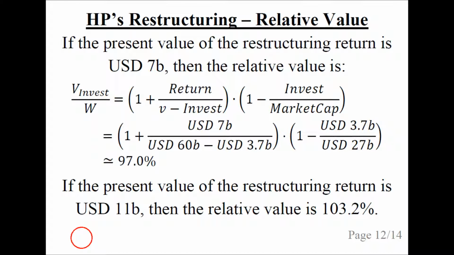We can also calculate the relative value of HP's restructuring, and we could do the same for HP's acquisition of Autonomy. So let's assume that the present value of the return on the restructuring is $7 billion. Then the relative value is calculated using the formula from one of the previous slides.